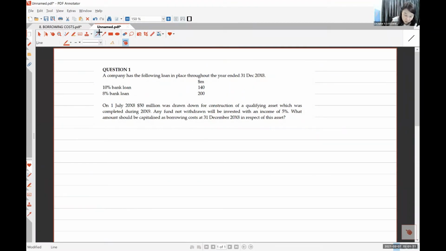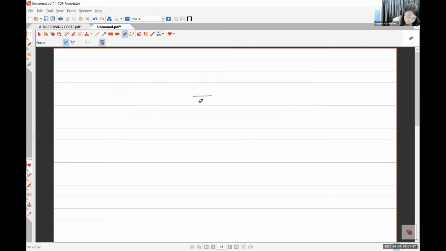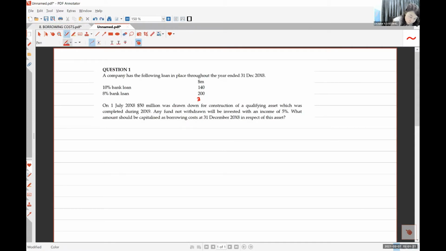If I add them together, it's 340. Okay, first of all, I decide the period first. How many months do I want to capitalize? How many months of the interest can become asset?